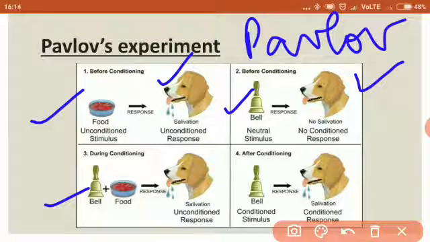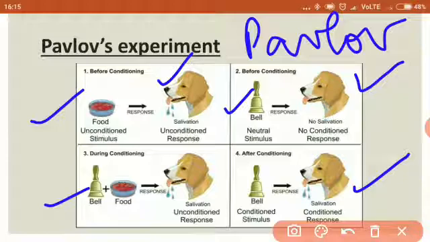This action was repeated numerous times for a few days. Now the dog became habitual, conditioned to think that the ringing of the bell signified the arrival of food. After a few days, it was observed that just on hearing the bell ring, the dog would salivate even if no food was served. Understood?